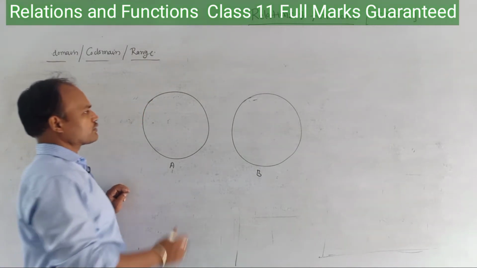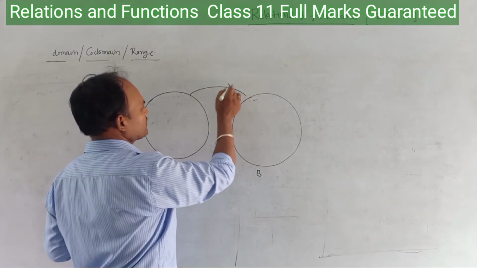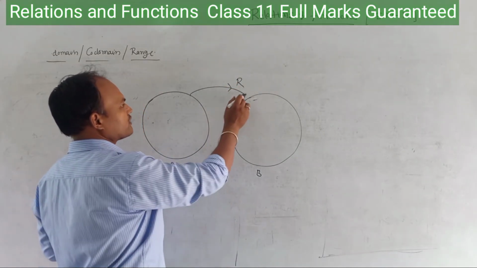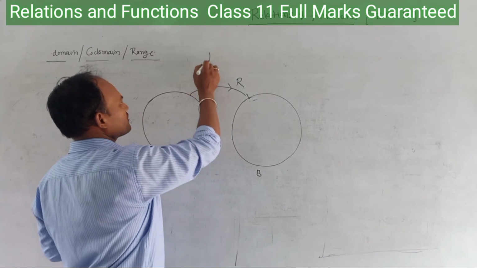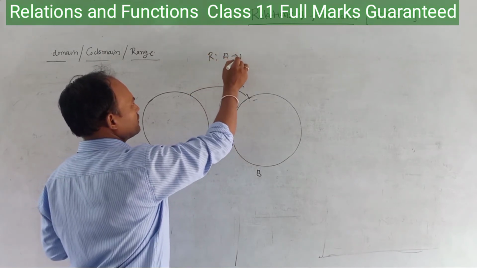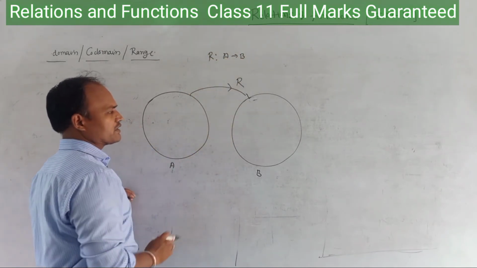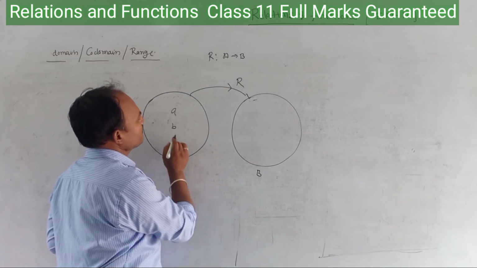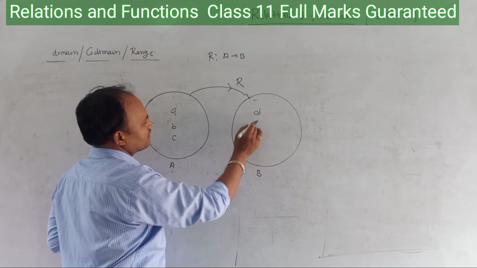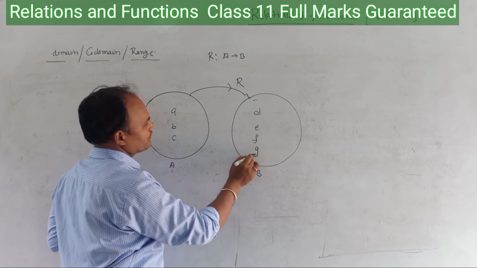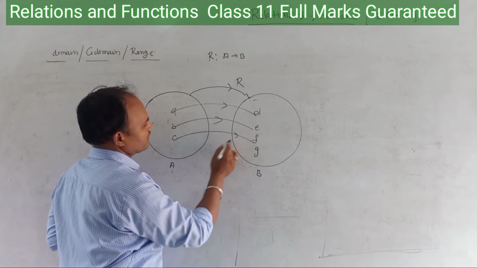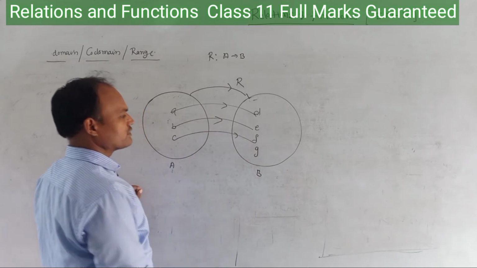Suppose a relation R is defined from A to B, with elements A, B, C in set A, and D, E, F, G in set B. A is related to D, B is related to E, C is related to F, and G is empty.